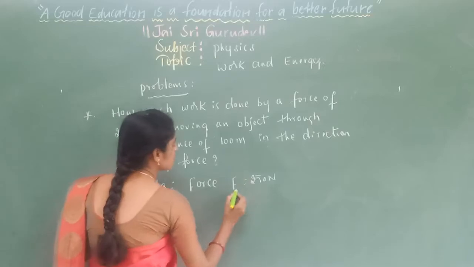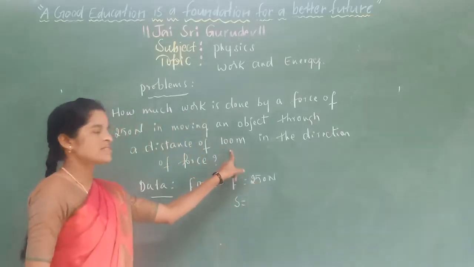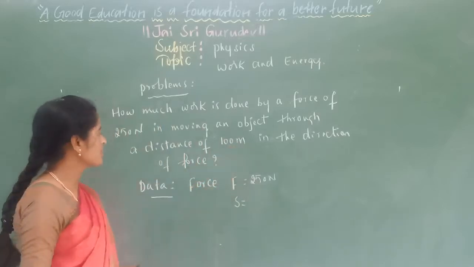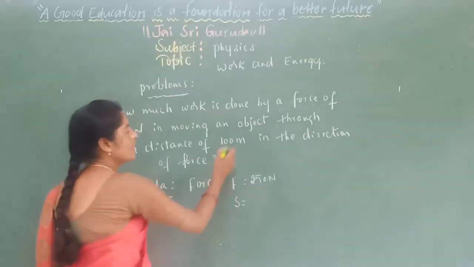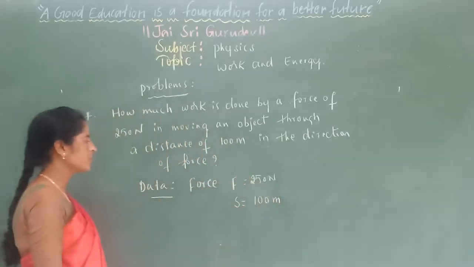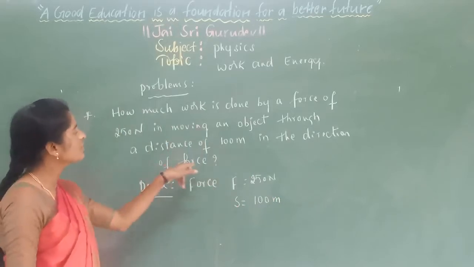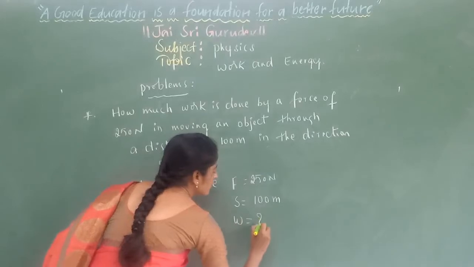and moving an object through a distance of, in the sense, what? It displaces the object from one place to another place, which is nothing but displacement. It is recorded as capital S and it is given by 100 meters, 100 meter in the direction of force. By having this, we need to calculate the work done by the body.